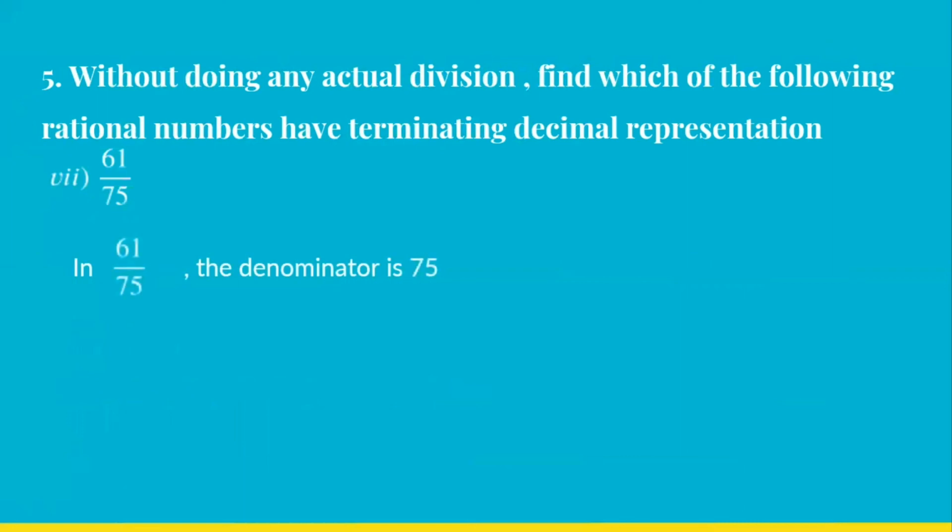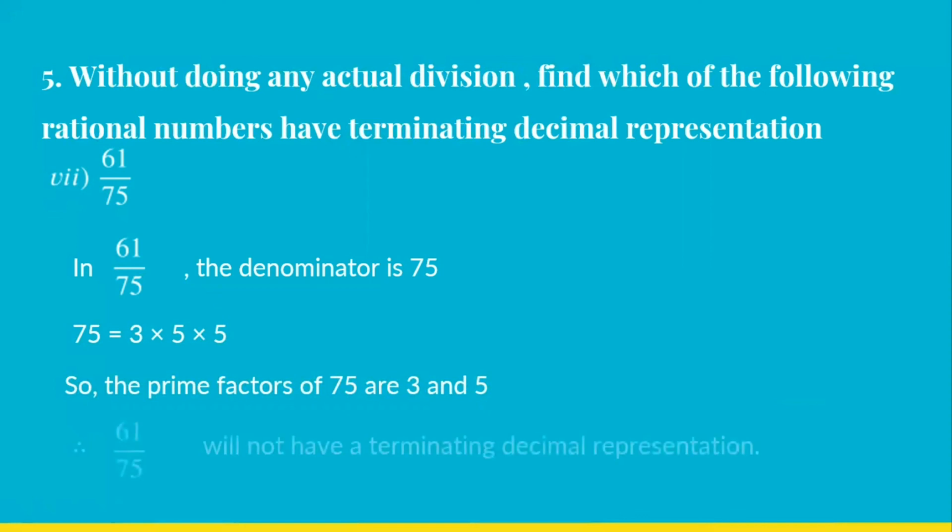61 upon 75. The denominator is 75. Find the factors of 75. So 3 5s are 15, 15 5s are 75. No, it is non-terminating. So the prime factors of 75 are 3 and 5. So 61 upon 75 will not have a terminating decimal representation.